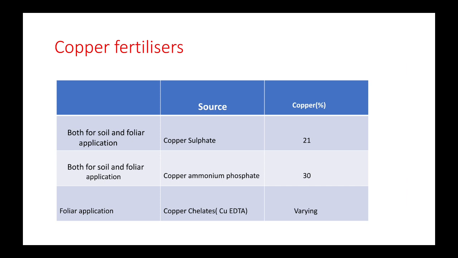Second one, copper ammonium phosphate, is used for both soil and foliar applications. This is similar to copper sulfate. For this, 30% of copper is present in this fertilizer. Third one, copper chelates. This is only used for foliar application. The copper percentage may vary.